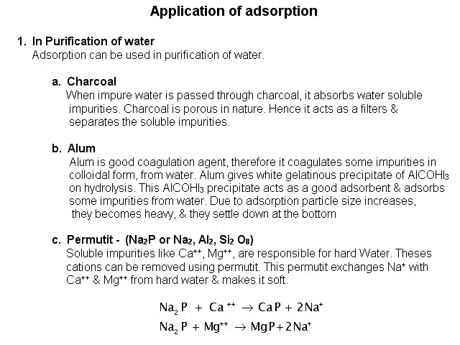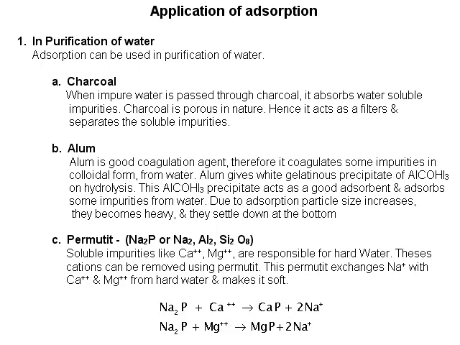Alum gives white gelatinous precipitate of Al(OH)3 on hydrolysis. This Al(OH)3 precipitate acts as a good adsorbent and adsorbs some impurities from water. Due to adsorption, particle size increases. They become heavy and they settle down at the bottom.